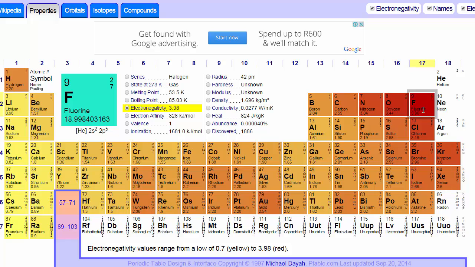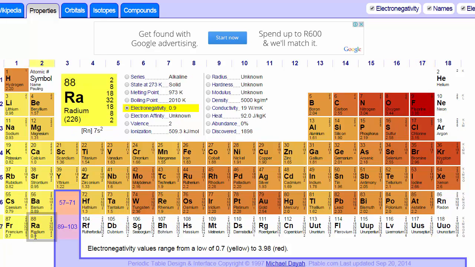This one is very likely to take, this one is very likely to give, so that means this one is very likely to become an ion, and that one too, making the reaction between these two an ionic bond. That's probably the strongest ionic bond that there can be.